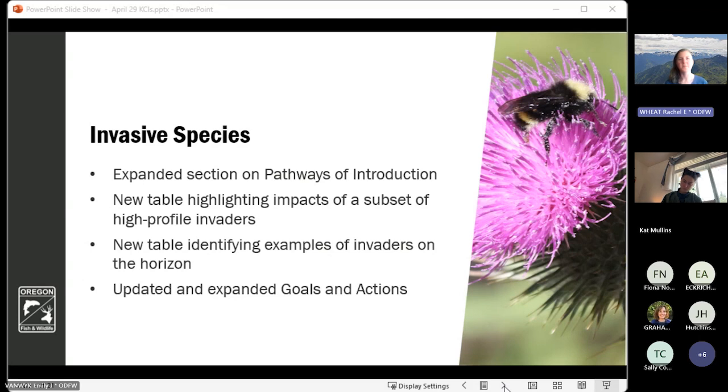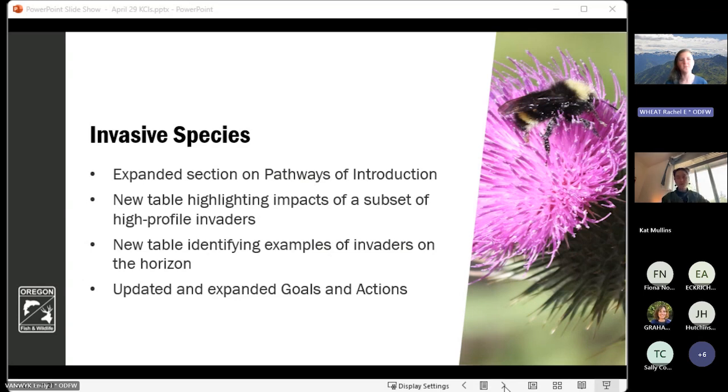We've also revised some of the tables that were in the previous version to make a new updated version. So you may notice that a table that was in the previous version is now no longer there. And instead, we've replaced that with a new table highlighting impacts of a subset of high-profile invaders, things like quagga and zebra mussels, American bullfrog, and some other high-profile invasive species that details the impacts that those invaders have directly on fish, wildlife, or habitats within Oregon.